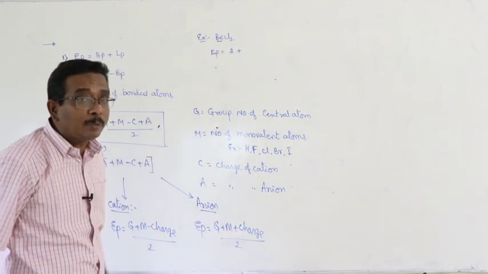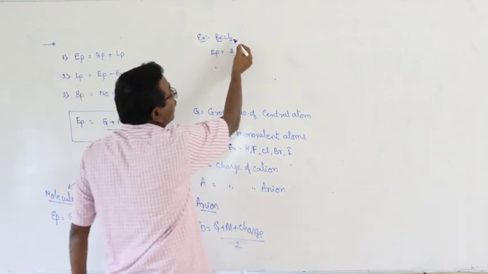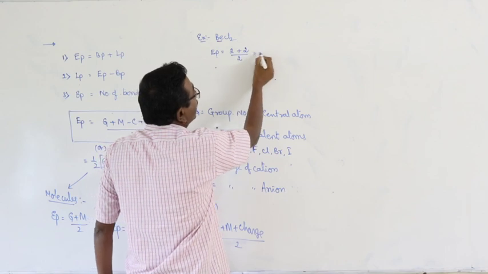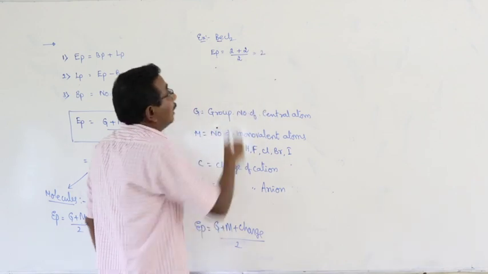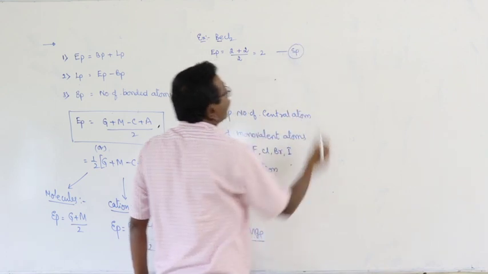Here chlorine monovalent or divalent? Monovalent. So how many chlorine atoms are there? 2. 2 plus 2 by 2 is equal to 2. There are 2 electron pairs, hybridization sp.